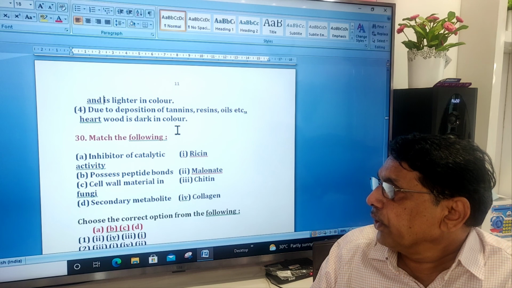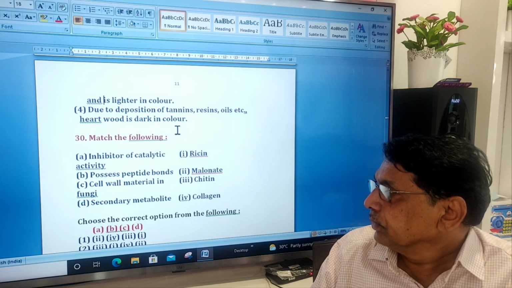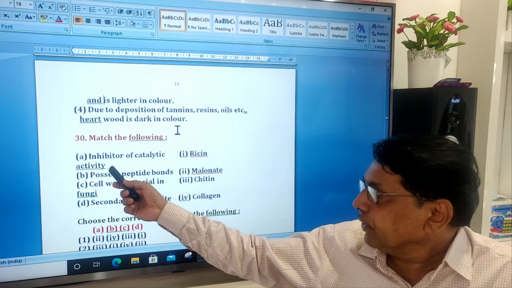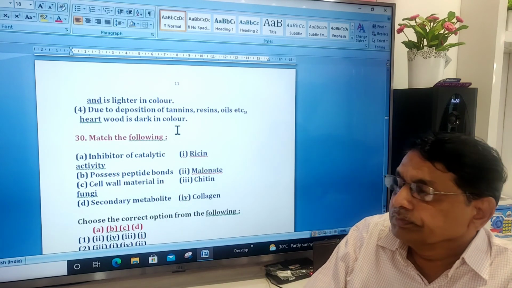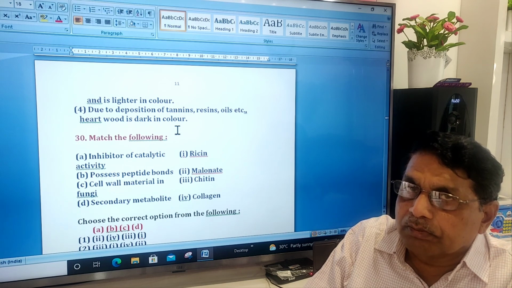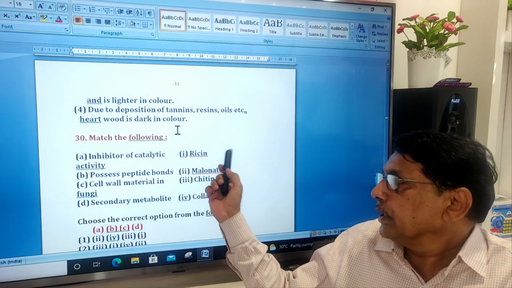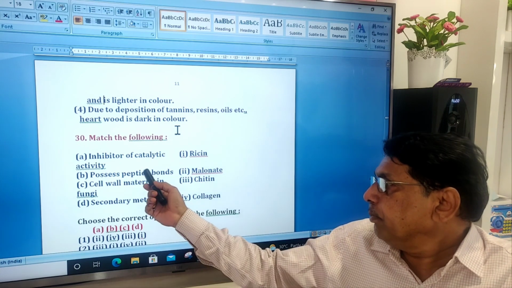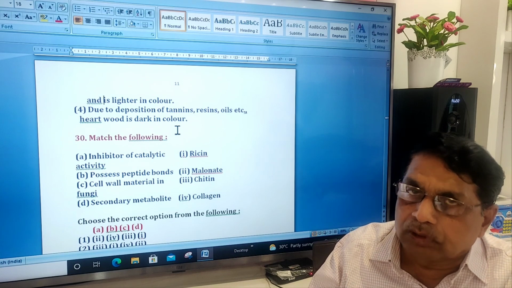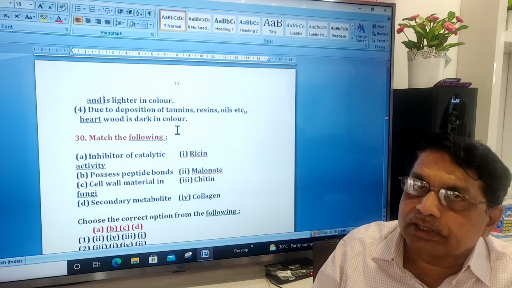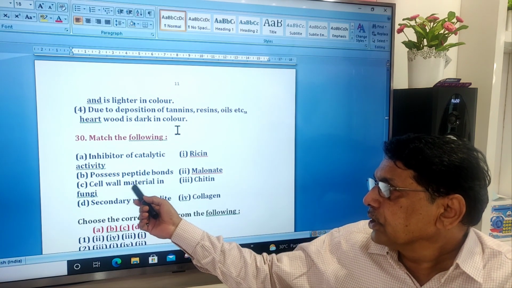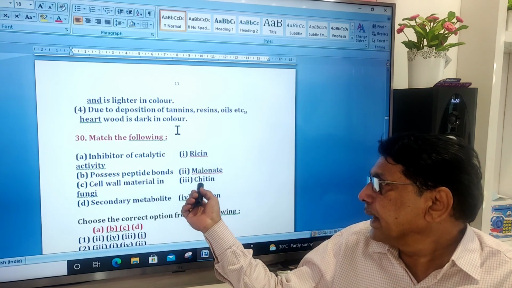Match the following. Inhibitor of catalytic activity, this is from the enzyme question: malonate. Peptide bonds: collagen is a protein, and in all proteins the bonds between the amino acids are peptide bonds. Cell wall material in fungi is chitin.